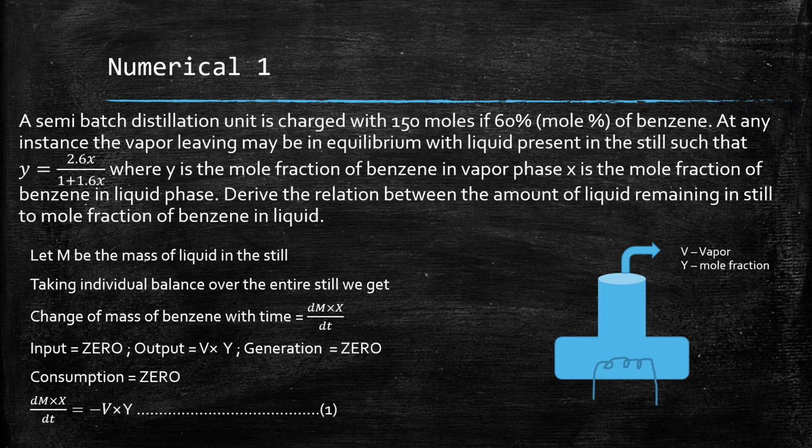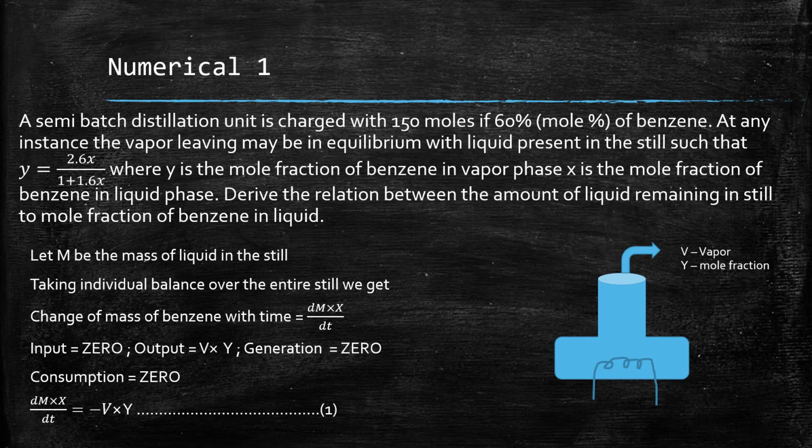Taking the individual balance over the entire still, the LHS, that is the accumulation term, would be the change in mass of benzene with time. M is the total moles of liquid in the still, and x is the mole fraction of benzene in the still.